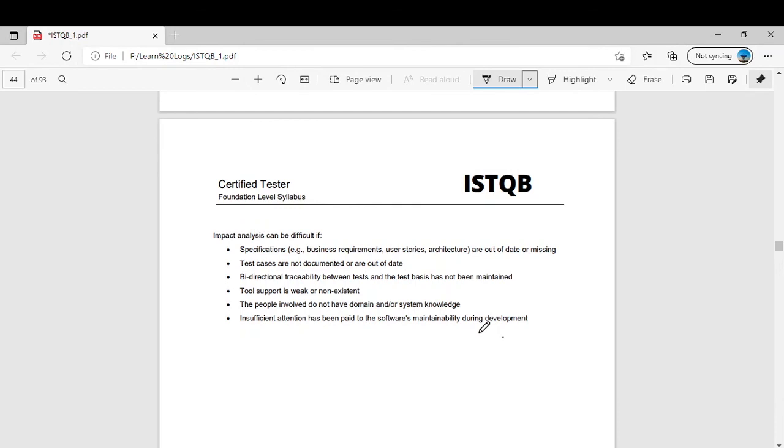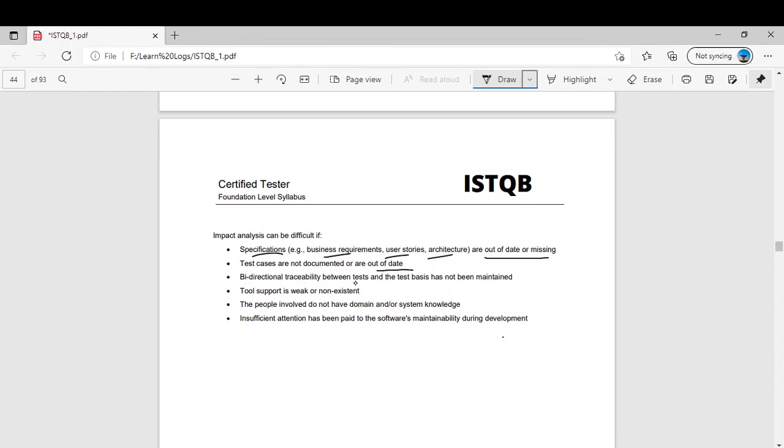Impact analysis can be difficult if specifications are out of date or missing. Business requirements, user stories, architecture, or epics whatsoever, if all the specifications are missing, no specifications are there, then you cannot do the maintenance testing. Test cases are not documented or are out of date. Like, you have released the product, you don't know the test cases, now you made a change, you want to run the test cases again, but they were not documented, so you cannot run the test cases. Maintenance impact analysis will be difficult.